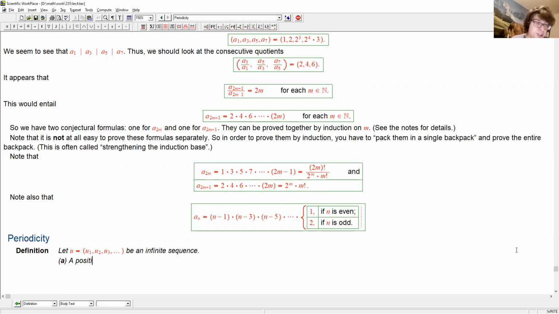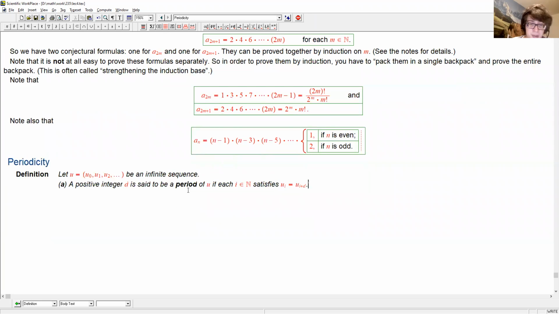A positive integer d is said to be a period of U if each i in N satisfies u_i equals u_{i+d}. Now I see I should have started the sequence at 0 so that i in N makes sense to apply u_i to. Anyway, this is what it means to be a period.